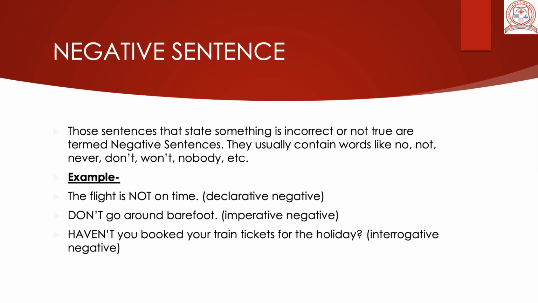Haven't you booked your tickets for the holiday? Interrogative, negative. See, I have included haven't. That is, have you not? So, these contractions: don't, won't, can't, couldn't, wouldn't, haven't, hadn't, didn't. These words, even if they come in a particular sentence, will also be termed as negative sentences.